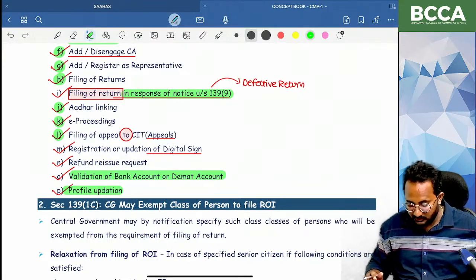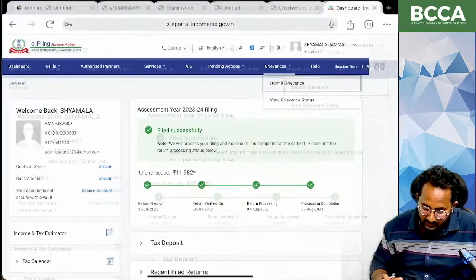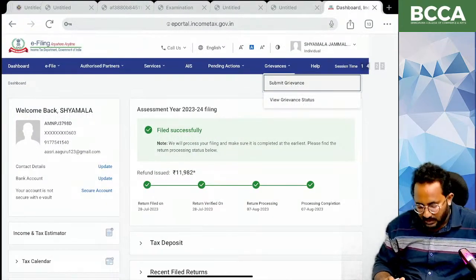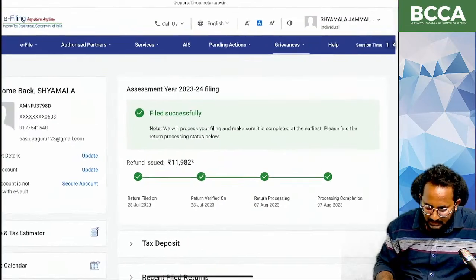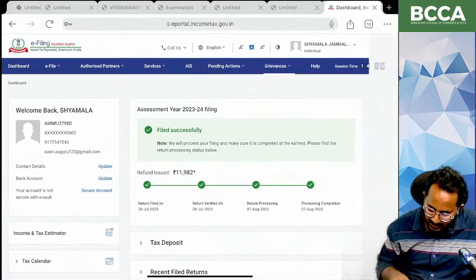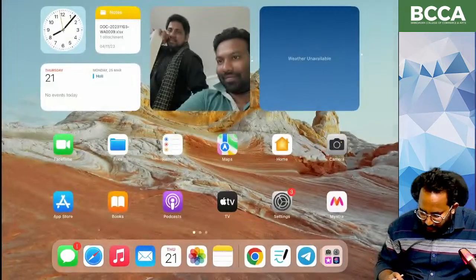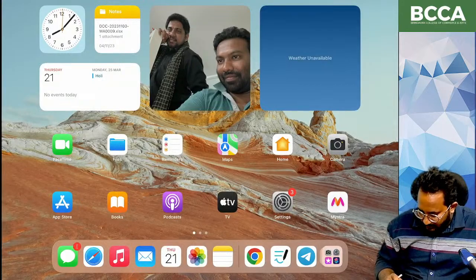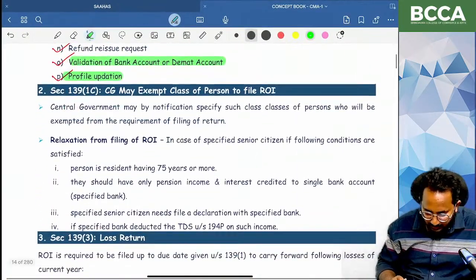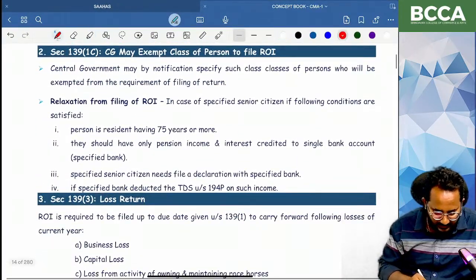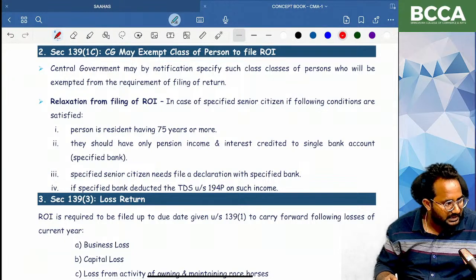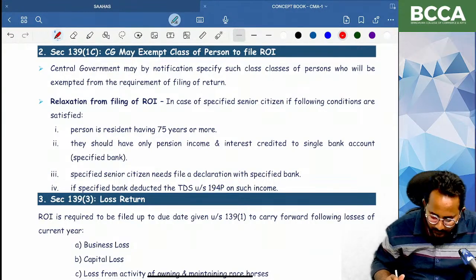If you have not understood all the things available in the e-filing website, no issue. After the qualification, you can do all these things in your office or under your employer. Don't think about it. I just wanted to show how the e-filing website works, just as an example. Don't think about it if you have not understood.